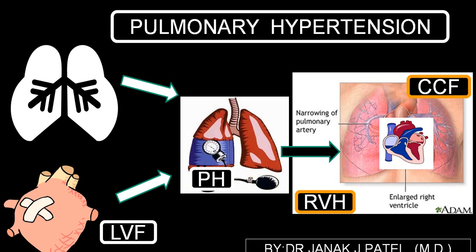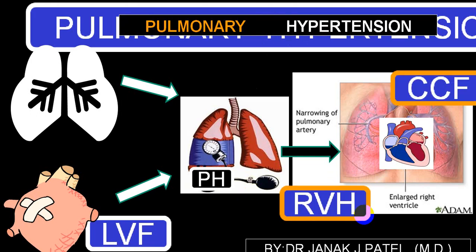We will be having other terminology also. Because of an increase in the pulmonary pressure, either because of venous pressure or arterial pressure, pulmonary hypertension will develop. Secondary to pulmonary hypertension you will have an increased afterload on the right ventricle, which will end up with right ventricular hypertrophy, and then finally it will end in congestive cardiac failure. We'll use the word cor pulmonale, or pure right ventricular failure.